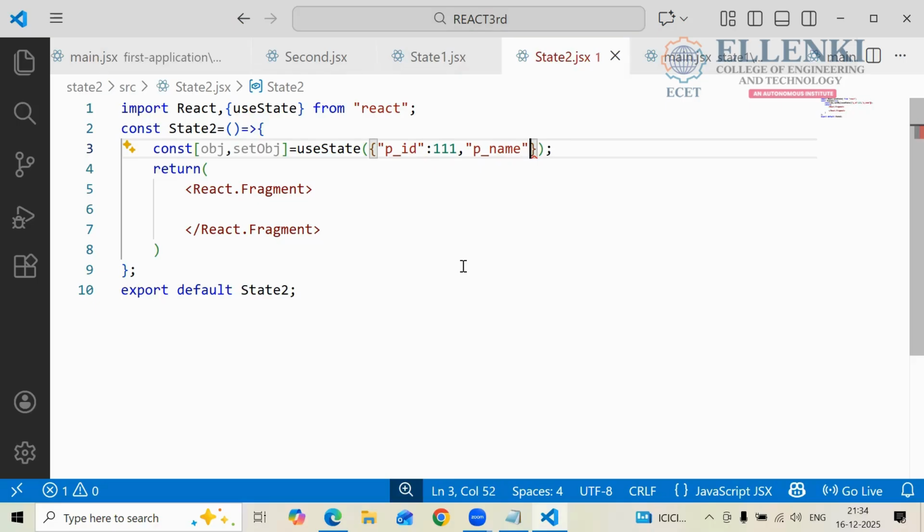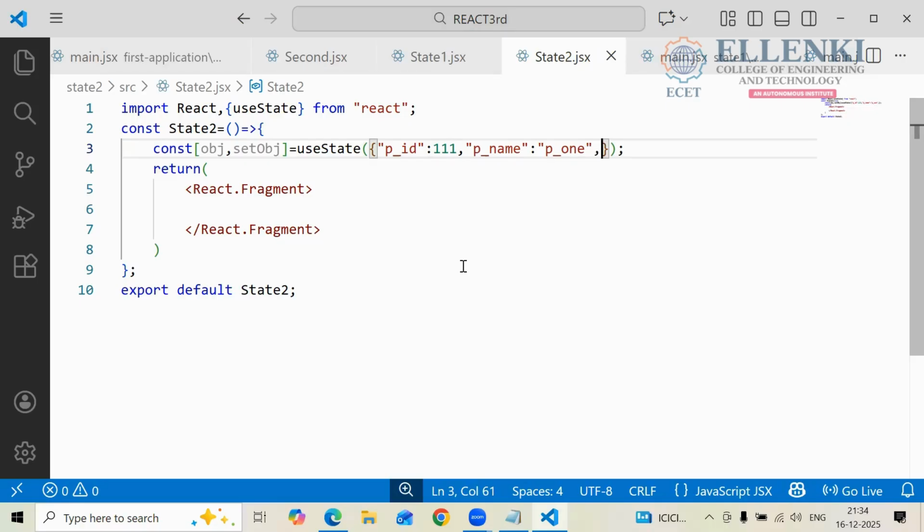P name colon some name. What name you want to give, you can give here. Name is a string, that's why I'm writing it like this. Suppose you want to give P1, you can give P1. My name is also finished.